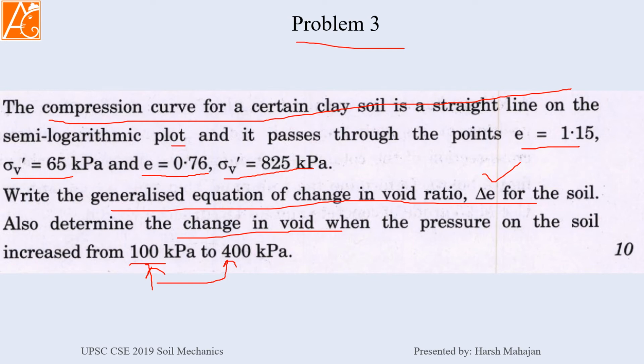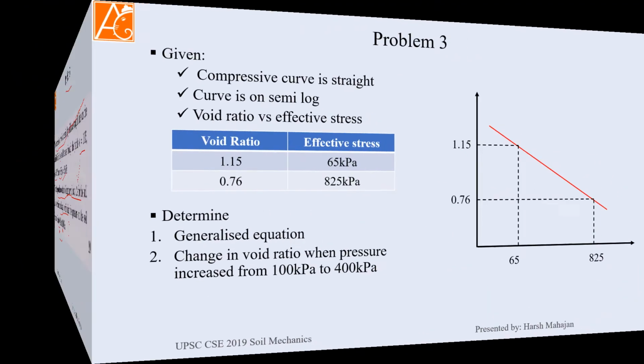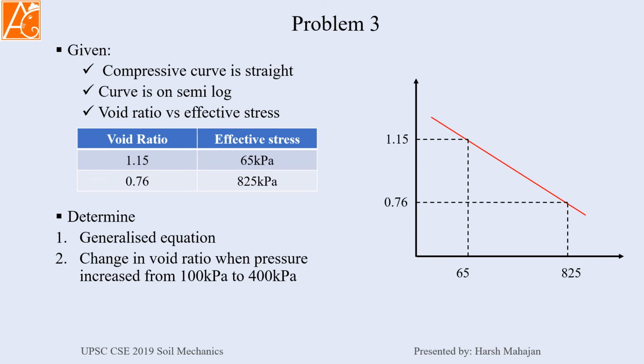If we just see this question, then we are confused, like what is it? Some semi-logarithmic plot. Okay, so this is the portion from consolidation of soil, and you may have seen these equations also. So let us discuss. First, the compression curve is a straight line.